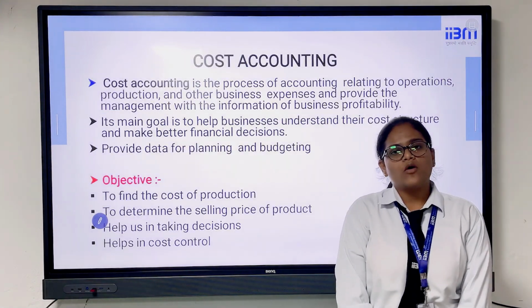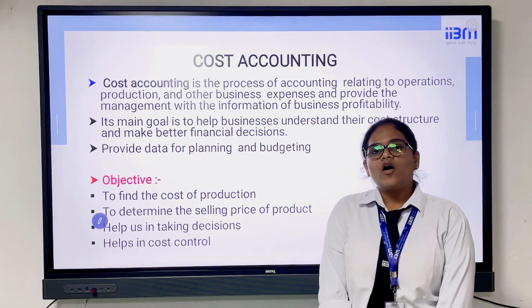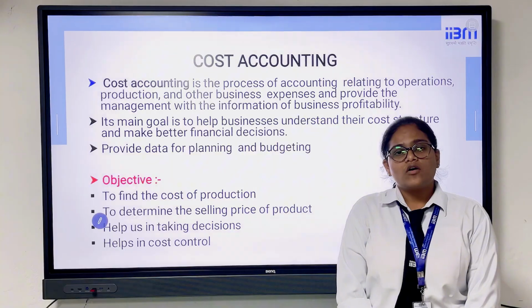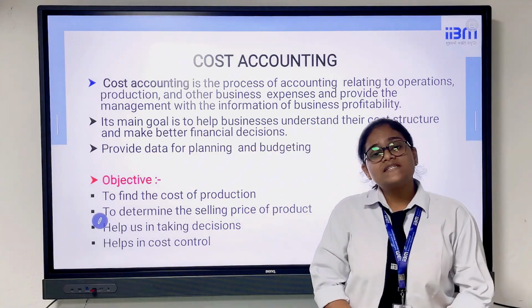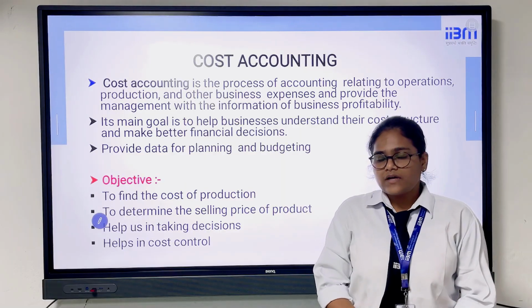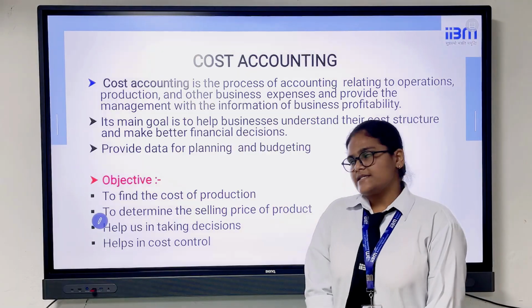Now let us talk about cost accounting. It is a process for a business to track, record and analyze the cost to produce goods and services. It helps businesses to set prices, control spending and make better financial decisions.